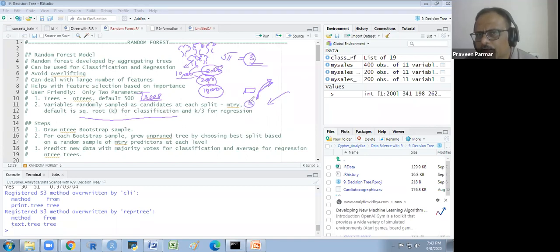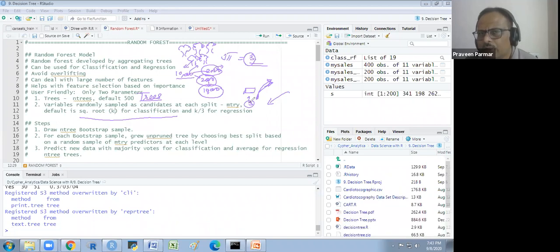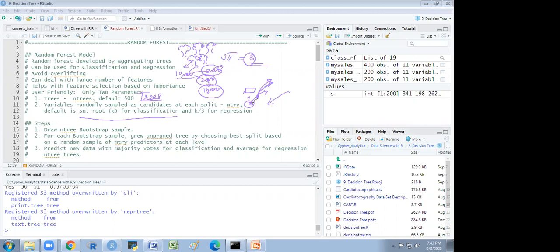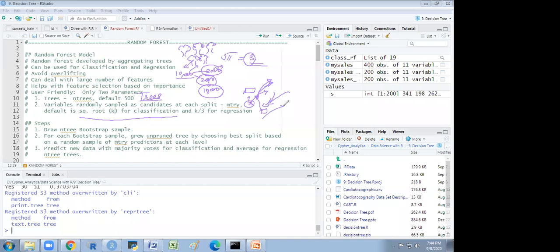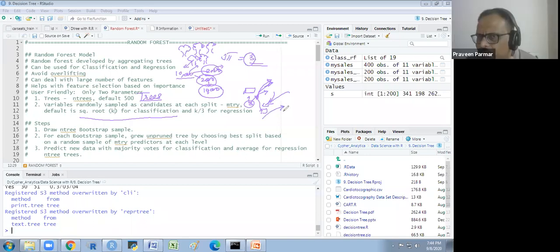Out of the three, it will select the one which is suitable, computing the Gini index, and then put the variables back. Then again it will pick three randomly, compute, select one, replace it, and pick three again. In this way, it will do the work.